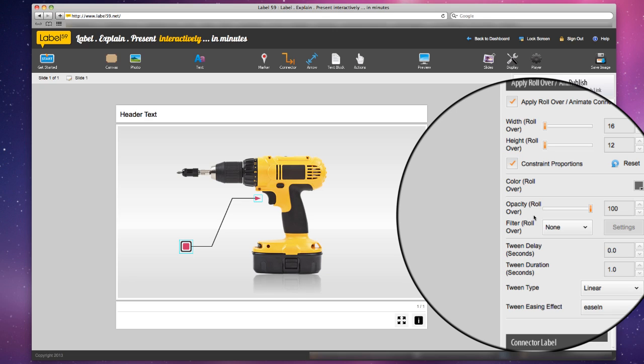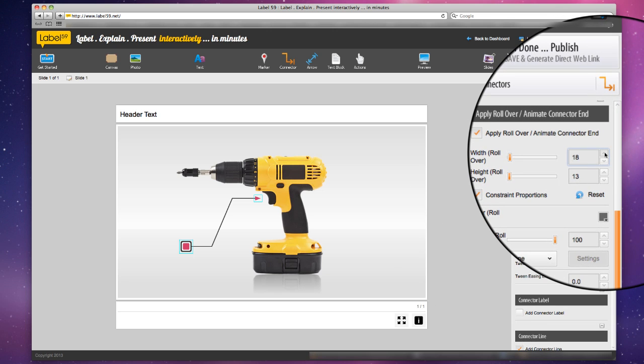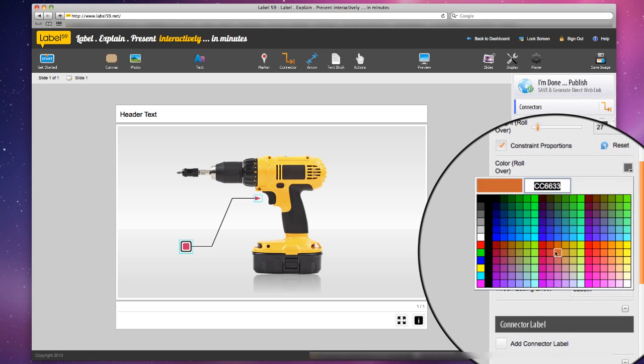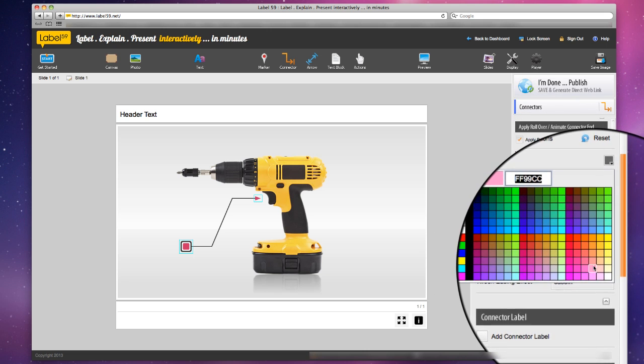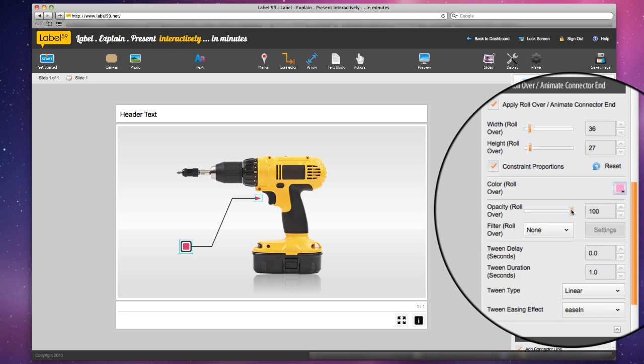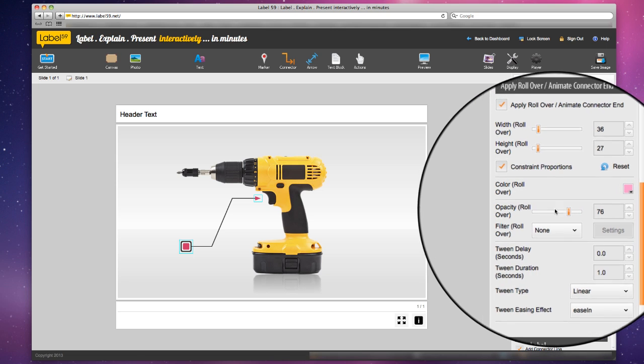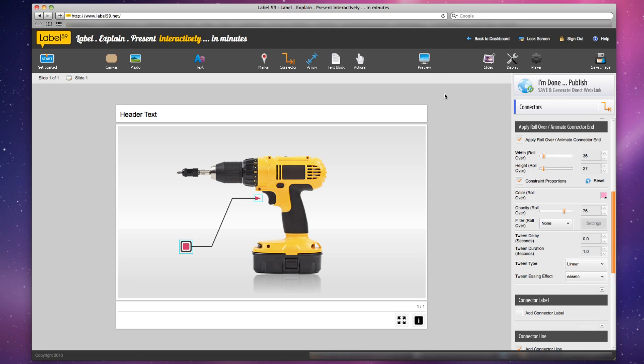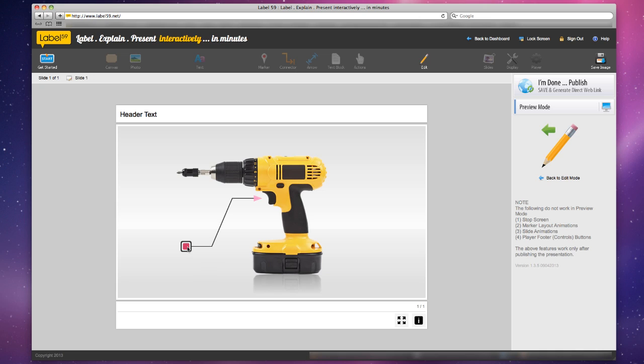So let's alter the mouse rollover or hover properties for this connector end. Increase the width or height. Change the color. Let's fade this connector end a little bit. Let's preview our work. And you can see the animation in action.